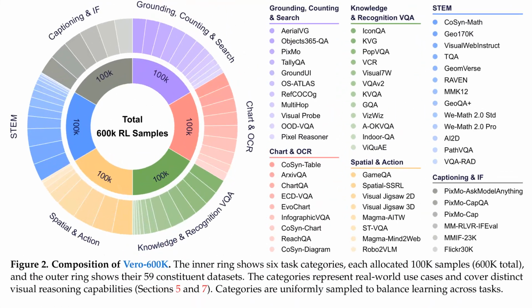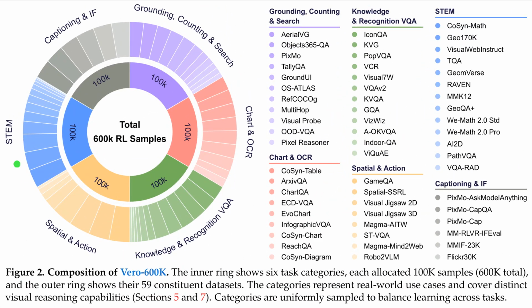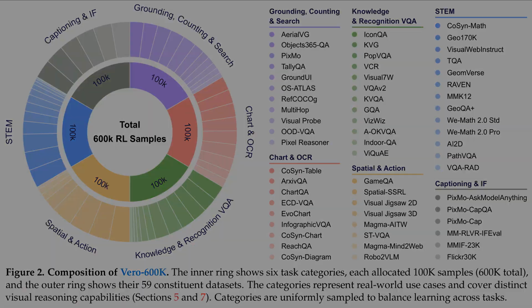Figure 2 provides a detailed map of the Vero 600,000 training set, which is the massive collection of examples used to fine-tune the model. The inner ring shows 6 main task categories, and each one is allocated 100,000 samples to keep the learning balanced. These categories include science and math, as well as optical character recognition, which is the ability to read text within images. To reach that total, the researchers combined 59 distinct datasets listed on the right.